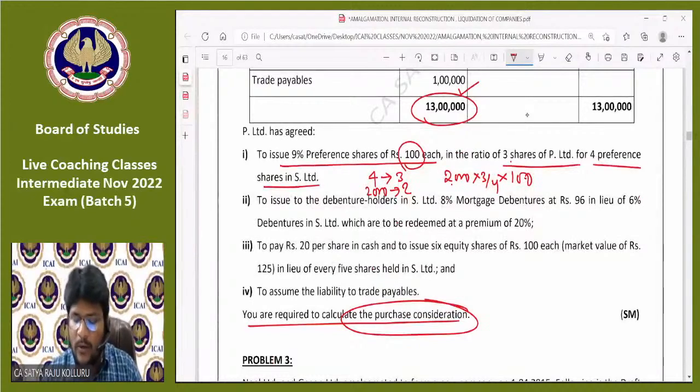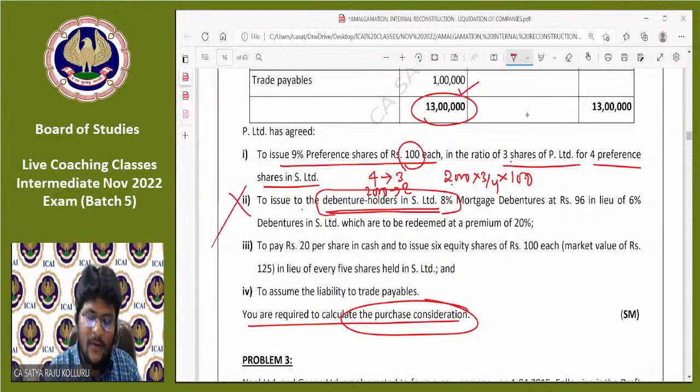Next, coming to point number 2, all of you: to issue to the debenture holders in S Limited. Amount payable to debenture holders of the selling company does not form part of PC.